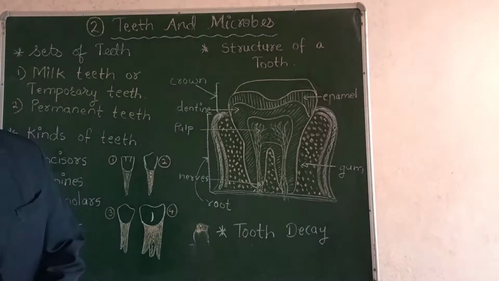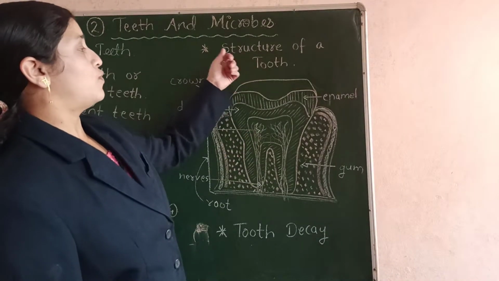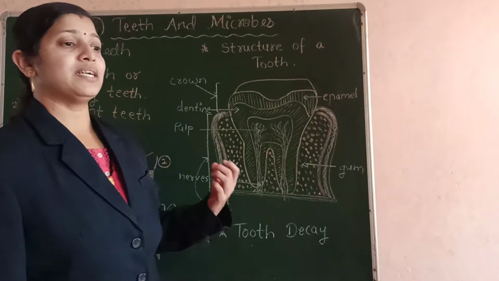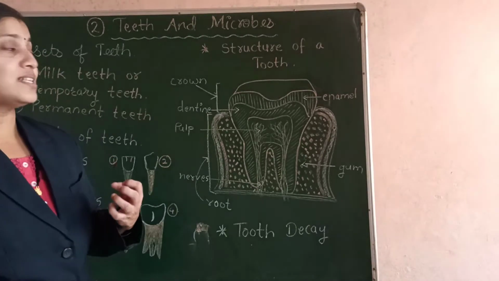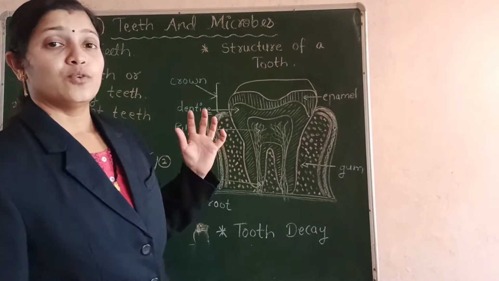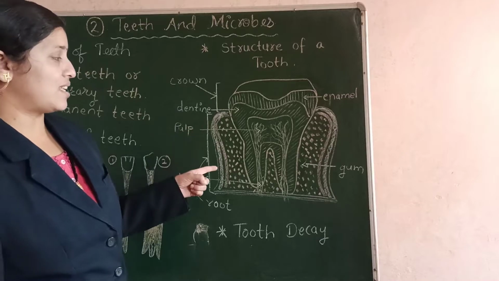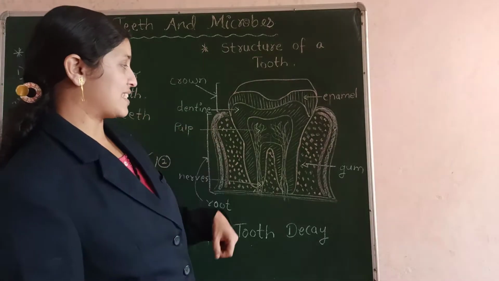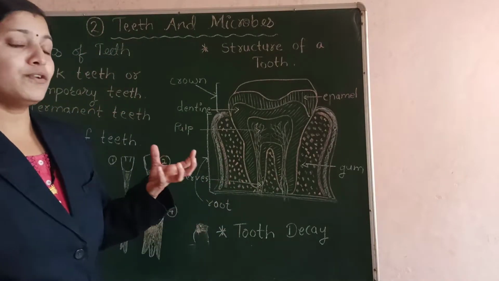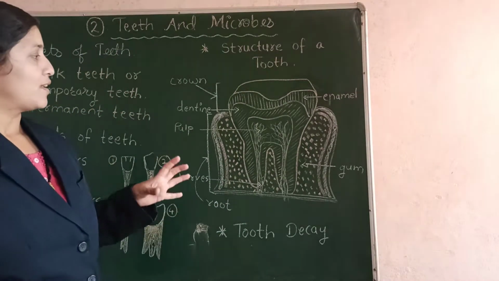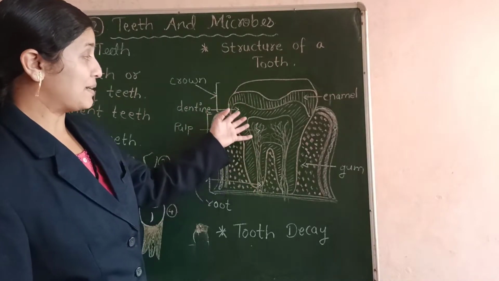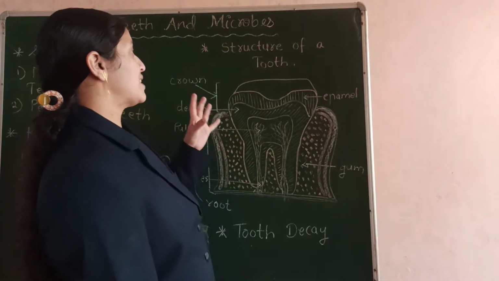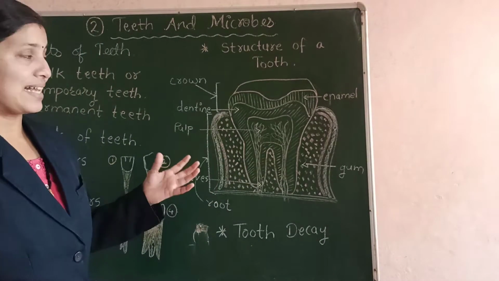Now we will look at the structure of a tooth. We know how our teeth look from the outside, but inside the tooth there is something complicated. What is this complication? You can see here, this is the picture of the tooth inside. Can we guess when we look at the tooth from the outside that inside it may be so complicated? So now I am going to explain what the structure of a tooth exactly is.